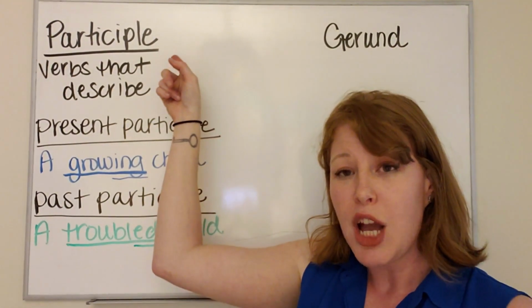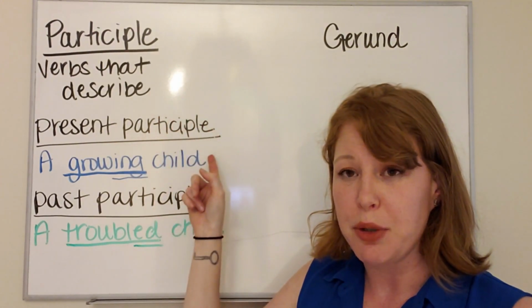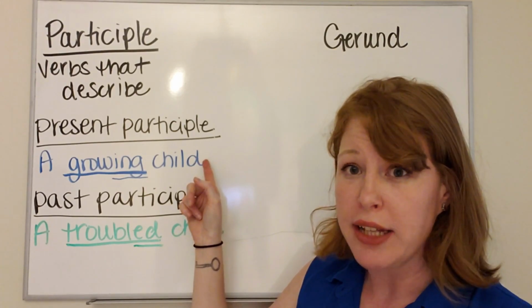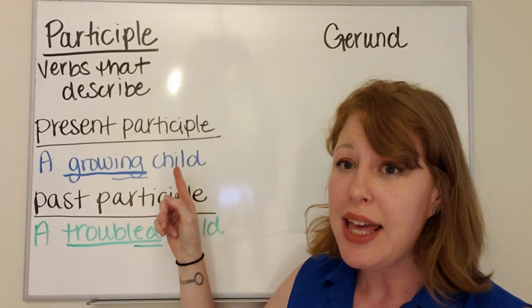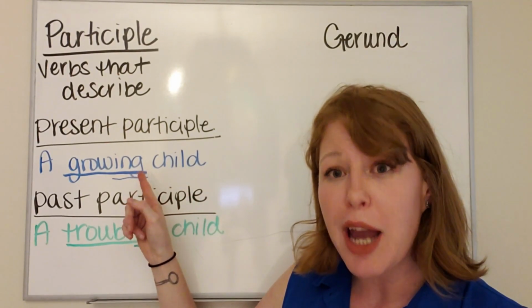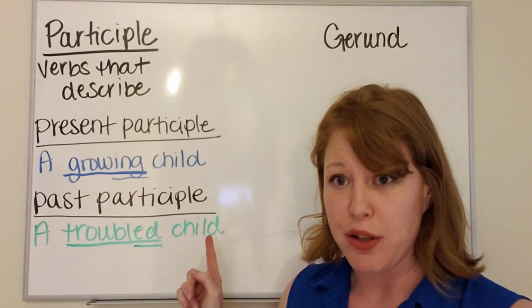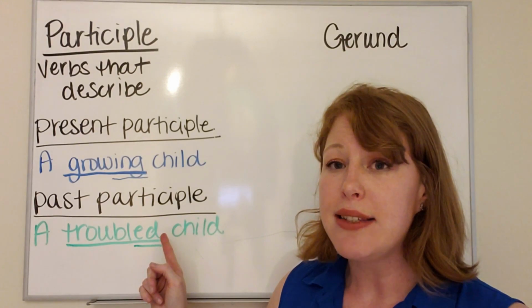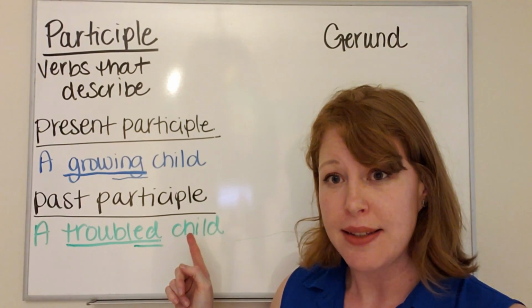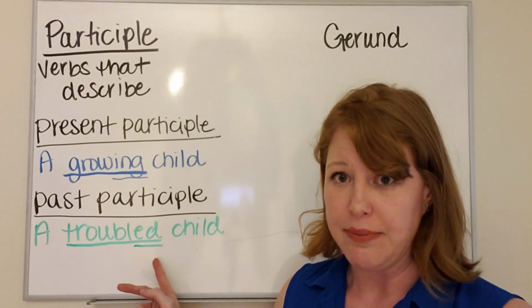Participles are verbs that act as adjectives. In a present participle, for example, growing child, growing is describing the word child. It ends in ing, which makes it a present participle. In our example for our past participle, a troubled child, troubled is describing child in this sentence. It's considered a past participle because it ends in ed.